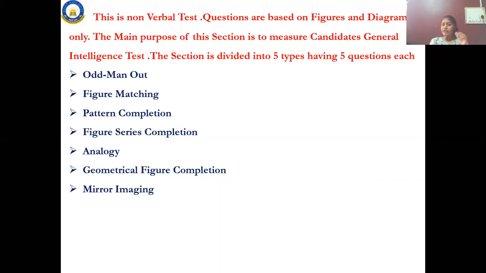They will give the image. You have to find out the mirror image of that. You should not draw anything. They will be given a question, and you need to find out the answer for that. You need not draw or write any answer for this.